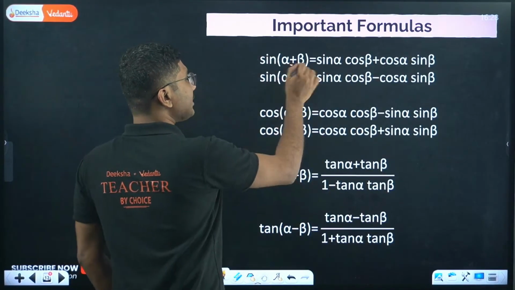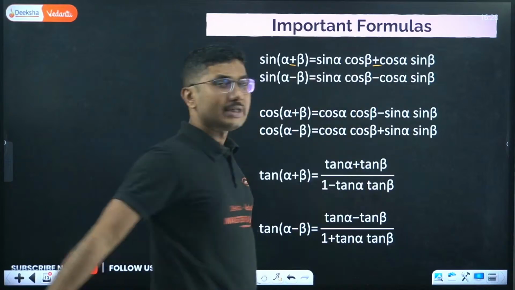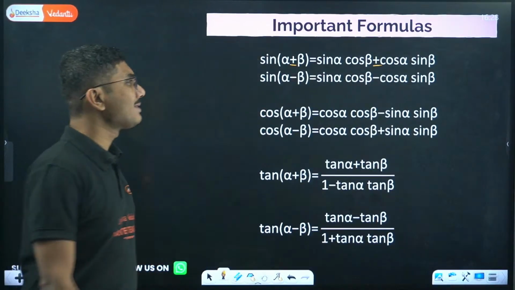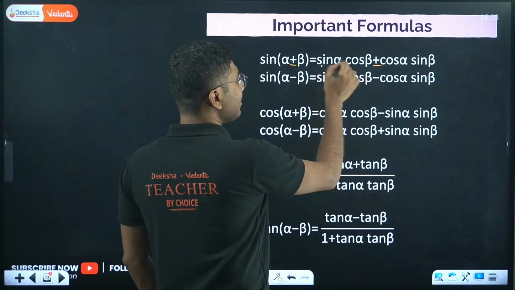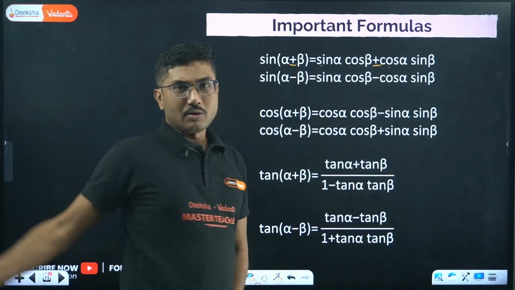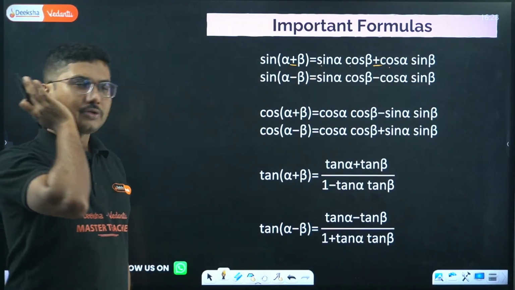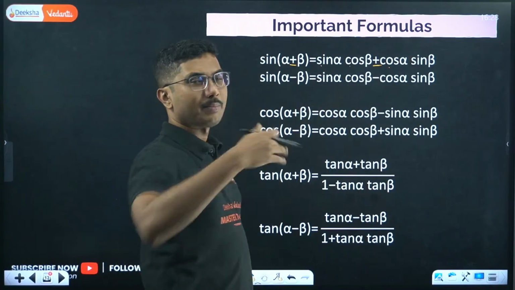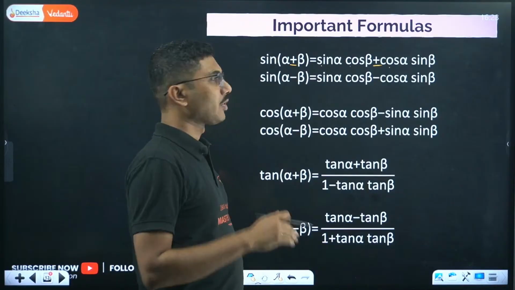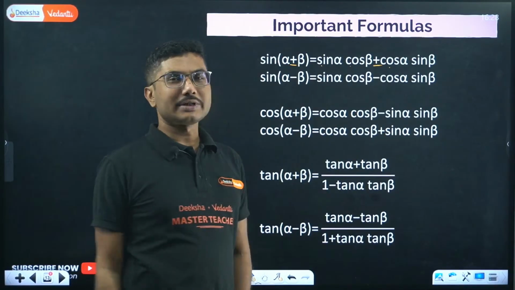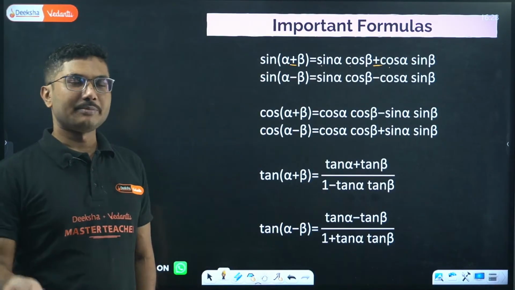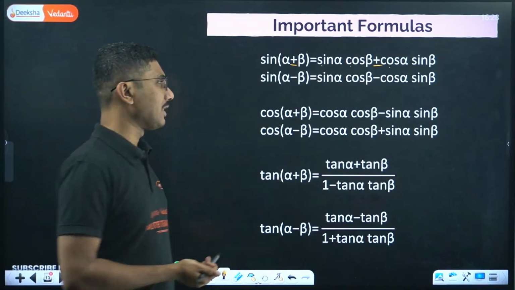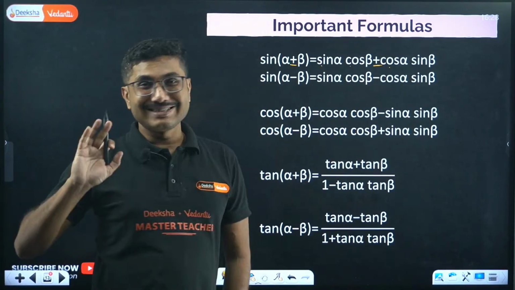For sine, everything is easy to remember: sine cos, cos sine. Sin alpha cos beta plus cos alpha sin beta. And similarly for the negative also, sin alpha cos beta, cos alpha sin beta, but in between there is a negative sign. But for cos it is slightly tricky.